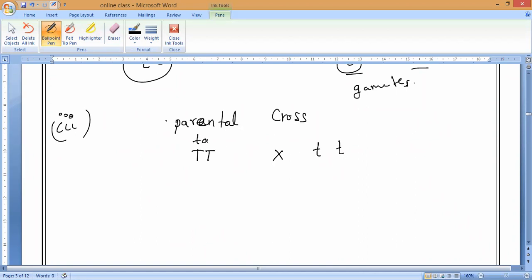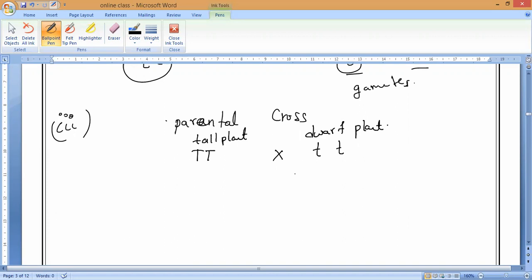This one is called the tall plant, and this one is called the dwarf. This is what he noticed there. The gametes of the tall pea plant cross with the gametes of the dwarf pea plant. By the process of fertilization, they form zygotes which produce progeny.